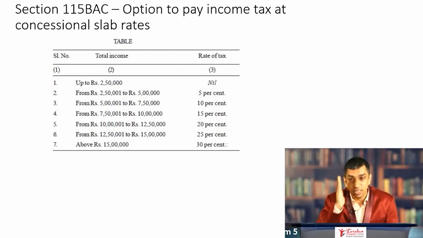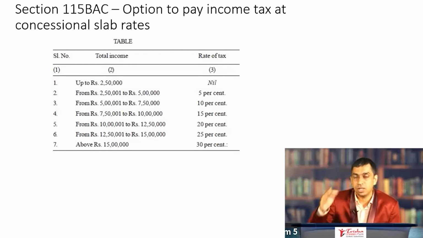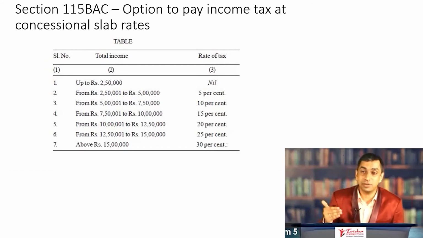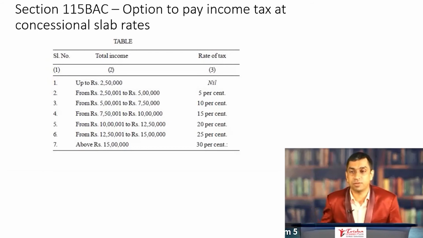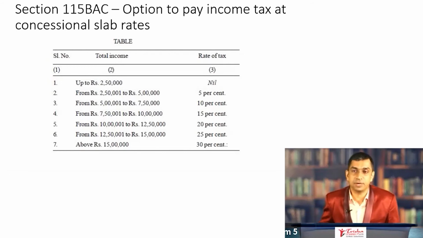But understand, in case you are forgetting, that on the left hand side, where you see the total income, the differential is always 2.5 lakh. Up to 2.5 lakh, 2.5 lakh to 5 lakh, 5 lakh to 7 lakh 50,000, 7 lakh 50,000 to 10 lakh, 10 lakh to 12.5 lakh, 12.5 lakh to 15 lakh. The differential is always 2.5 lakh until you reach 15 lakh. On the right hand side, the rates of taxes, an easier way to remember is it's always in multiples of 5. You start with 5, 10, 15, 20, 25, and finally 30% if it crosses 15 lakh.